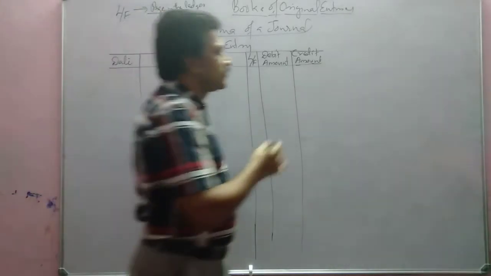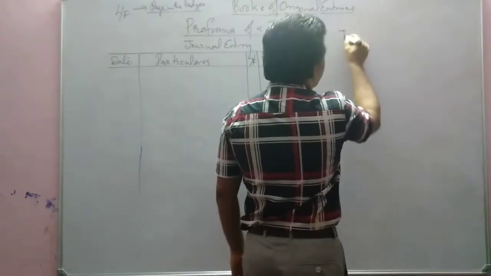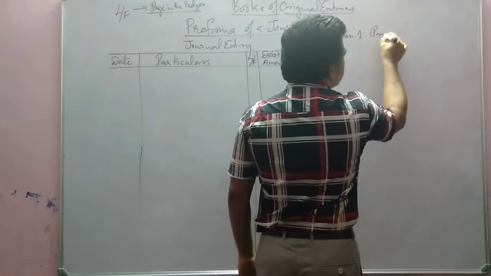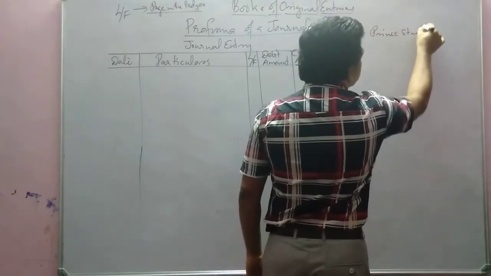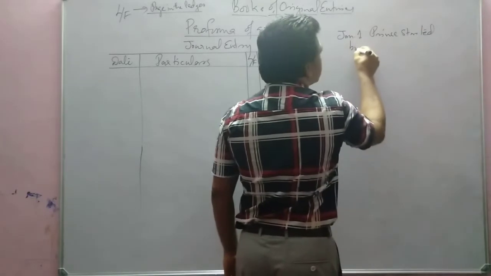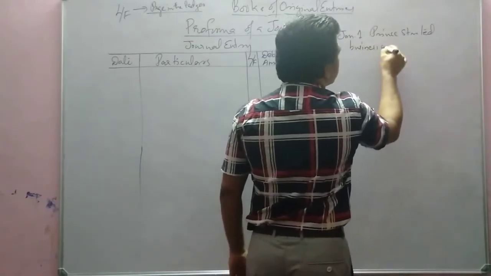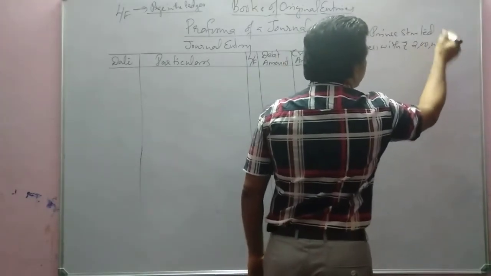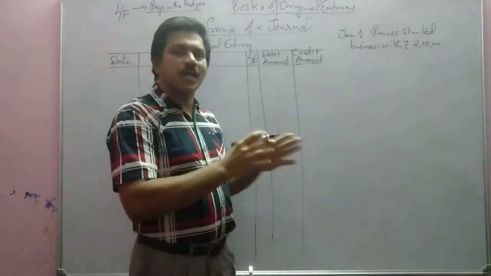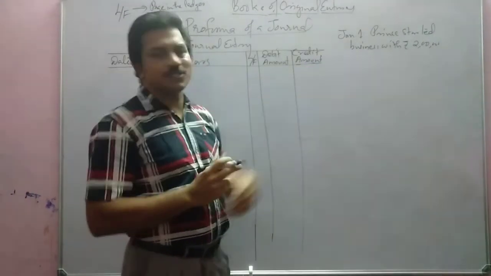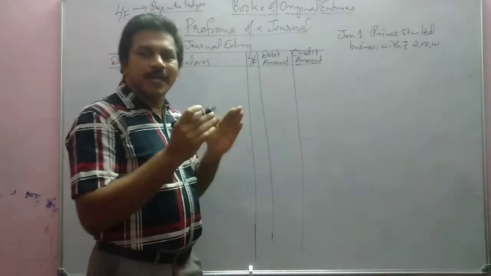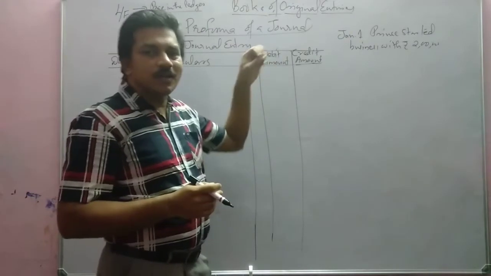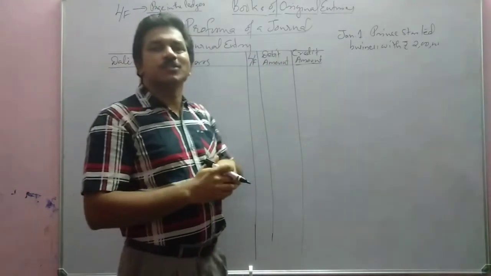First transaction we can write: on January 1, Prince started business with rupees 2 lakh. This is the transaction. So if we get a transaction, what we will do first? Right. We will find out both the aspects of the transaction first.